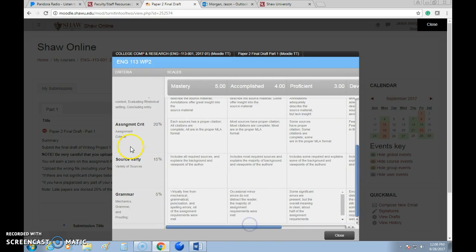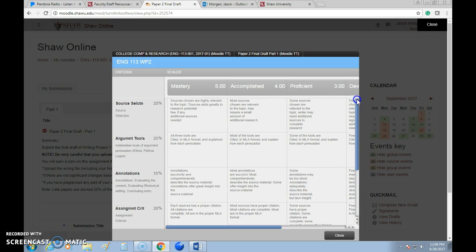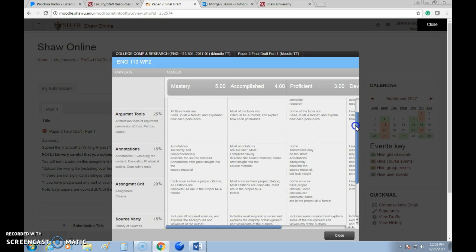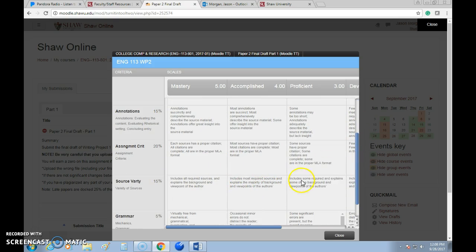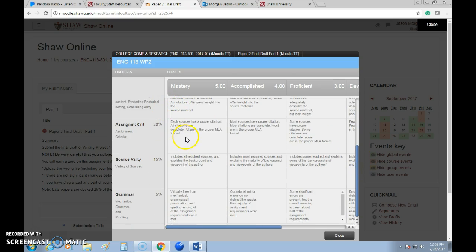What I would do is go through this on your own and read through the different things. Your goal is to hit mastery in all these categories. I'll look at your papers and ask, did they do this? Did they do this? Or are there some issues? That's how you're going to earn your grade with Writing Project 2, and it's a big part of your grade.